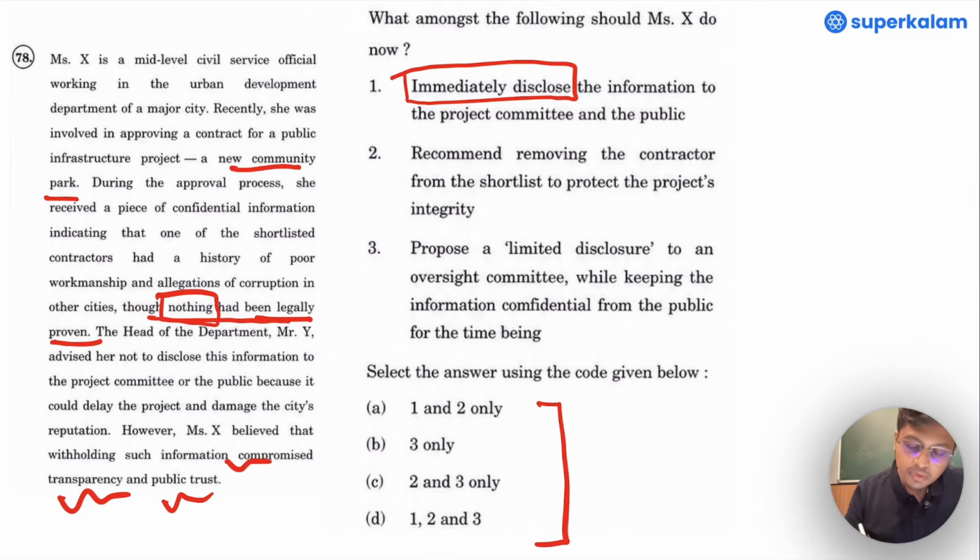Hence, this is something that Mrs. X should not do. If we were to eliminate option 1, we would be left with option B and option C. Let us look into statement number 2.